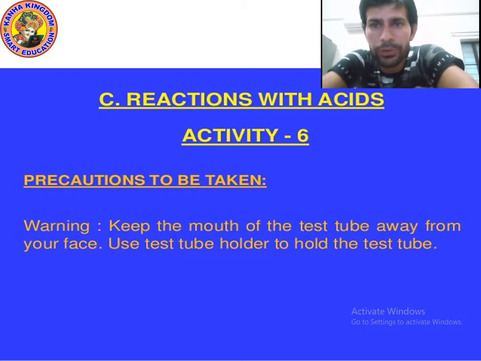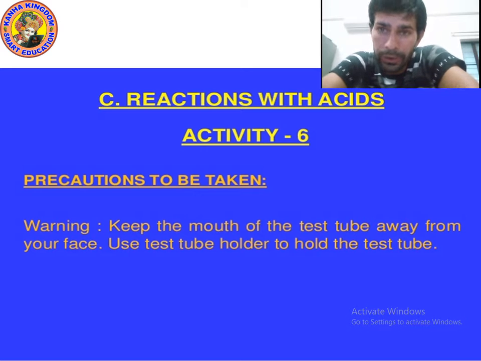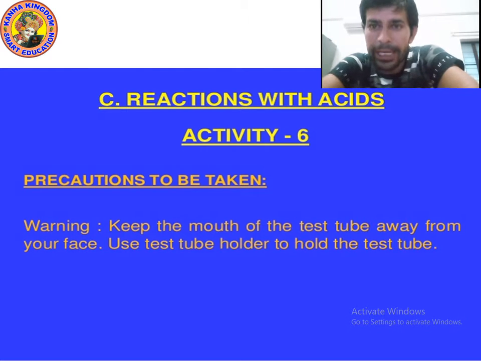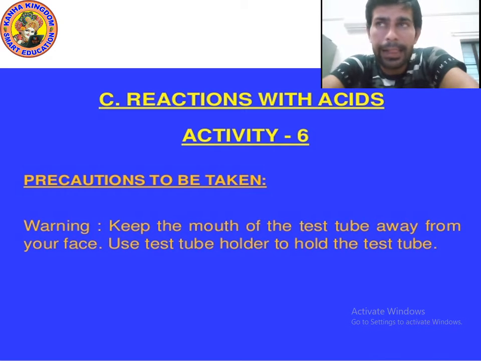Step number one: take hydrochloric acid in a test tube. Hydrochloric acid means HCl. What is the chemical formula of hydrochloric acid? HCl. Step number two: add a small piece of aluminium foil.